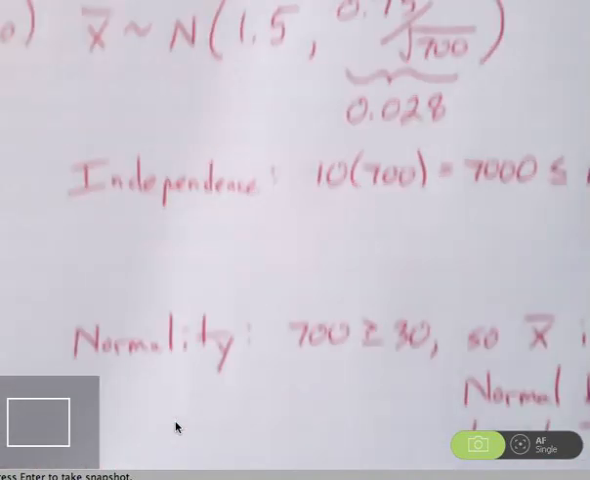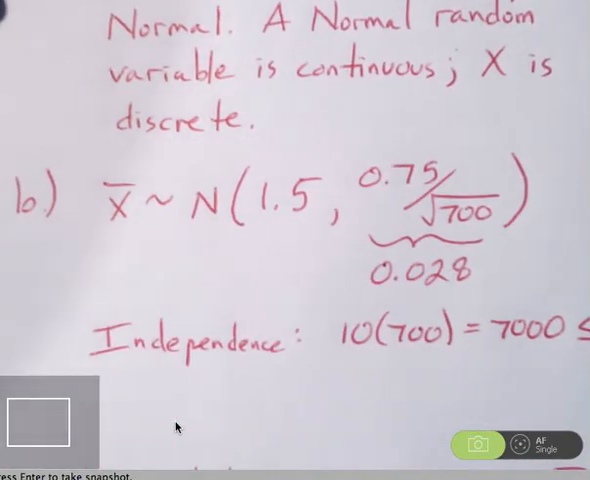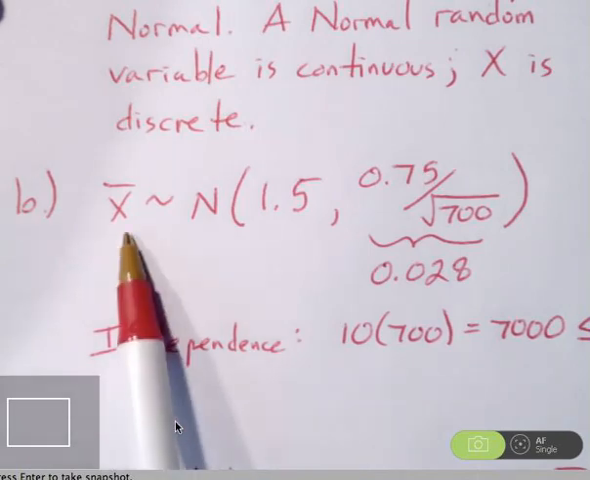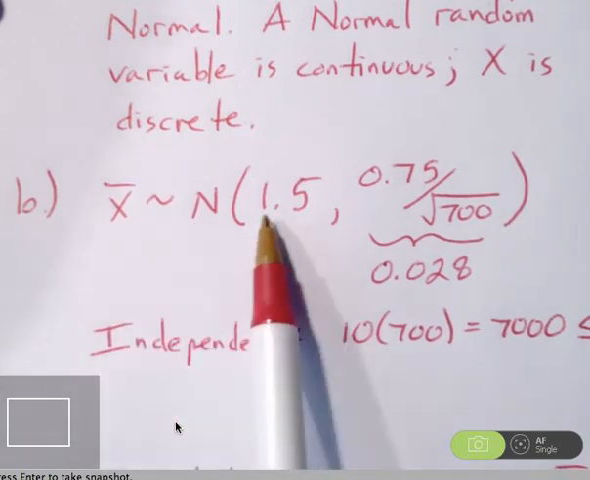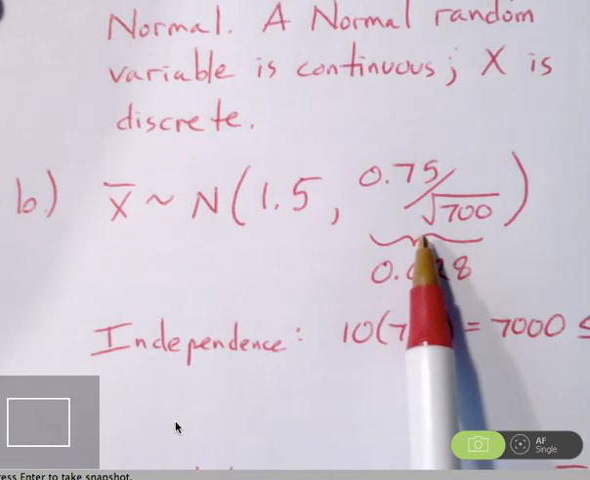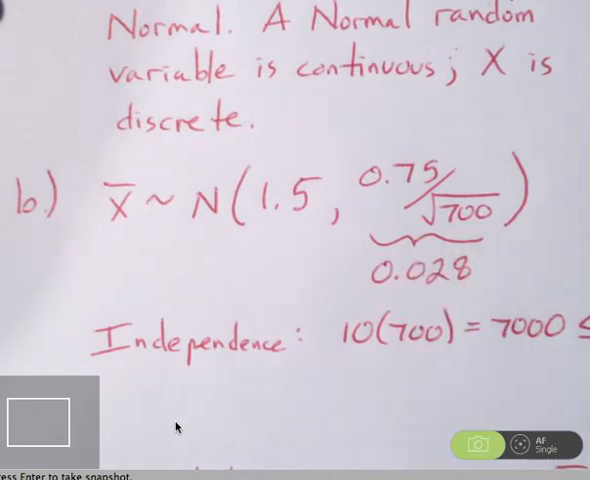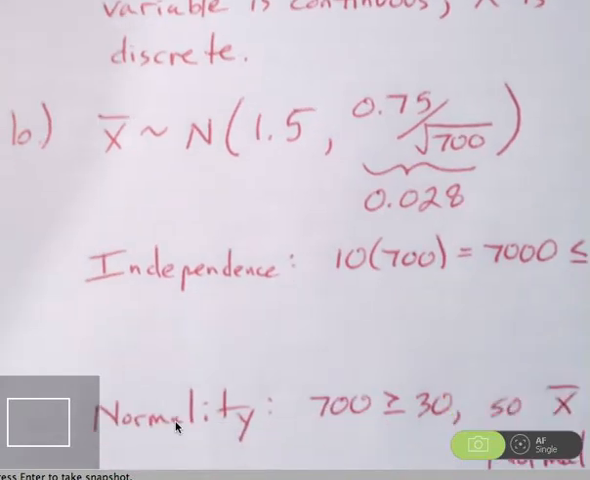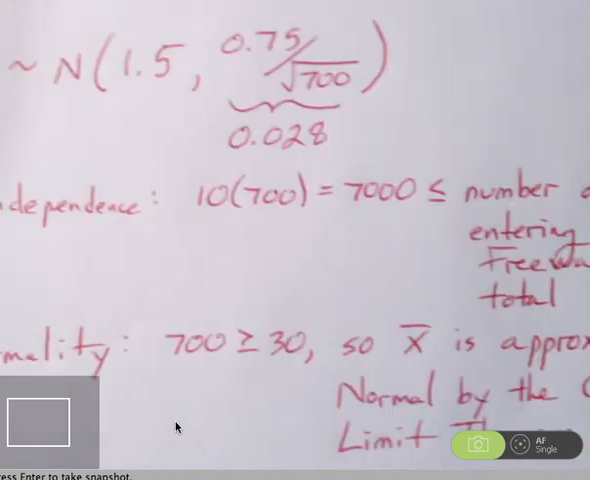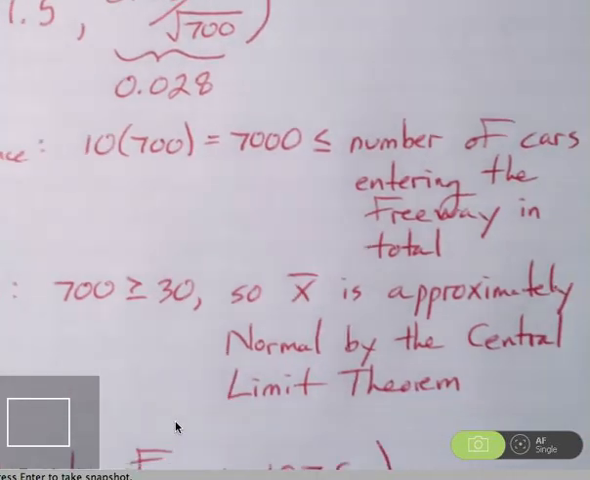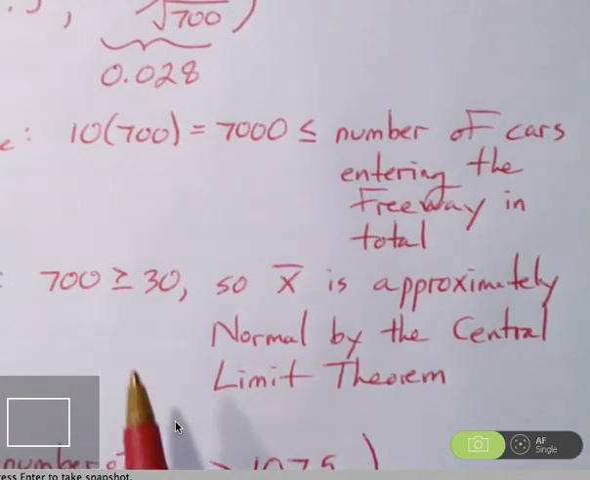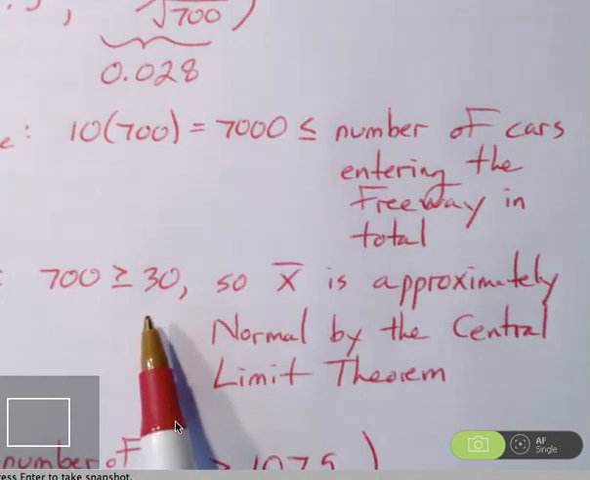So in part B, we described the sampling distribution of x bar. We described its shape. We described its center. We described its spread. And we had two conditions to consider. We had the independence condition to consider. So we want our population to be more than 10 times the sample size. We also had normality to consider, and since we have a large sample size by the central limit theorem, we can use normality.